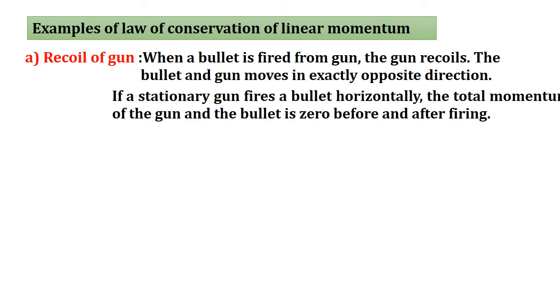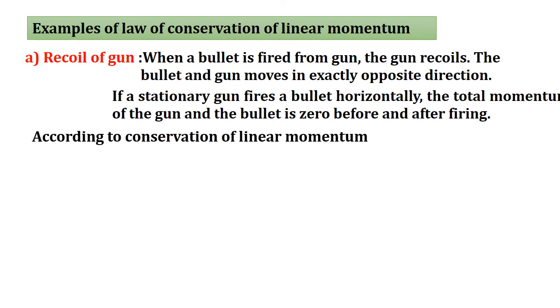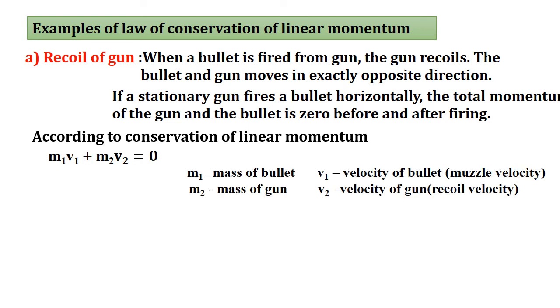If a stationary gun fires a bullet horizontally, the total momentum of the gun and the bullet is 0 before and after the firing. Let us consider, according to the conservation of linear momentum, m1v1 + m2v2 = 0. Here m1 is the mass of the bullet, m2 is the mass of the gun, and v1 is the velocity of the bullet. Sometimes in MCQ exams, the velocity of the bullet is also called muzzle velocity, whereas v2, the velocity of the gun, as it moves in the opposite direction, we call recoil velocity.